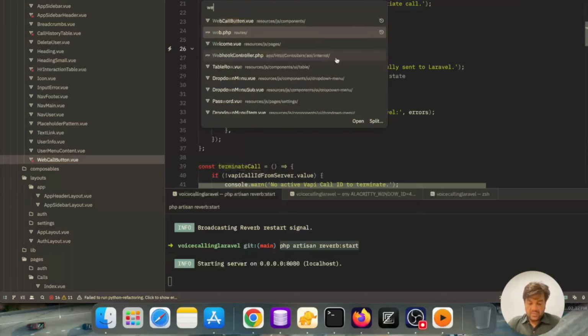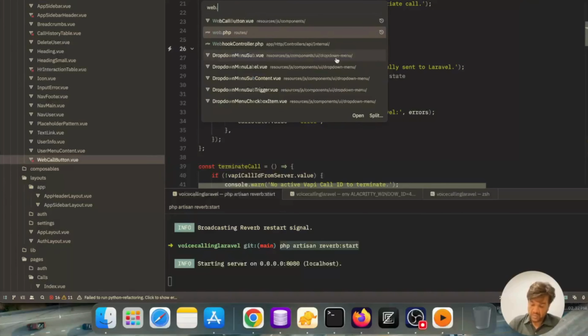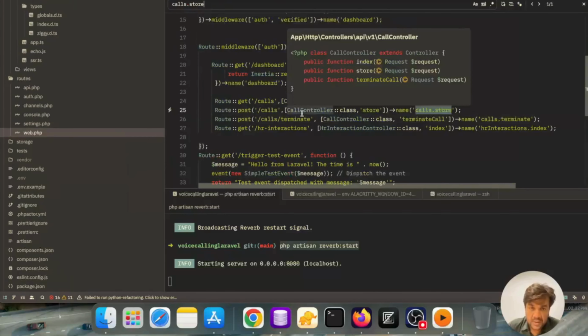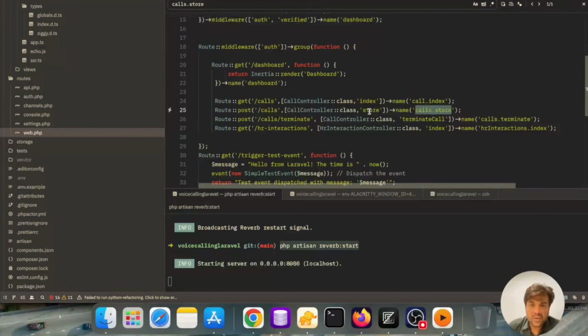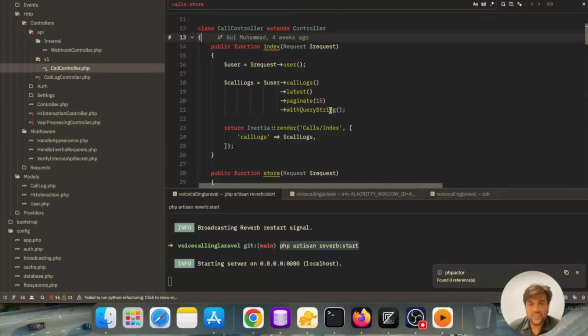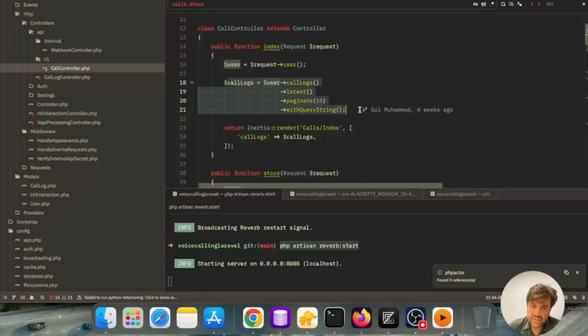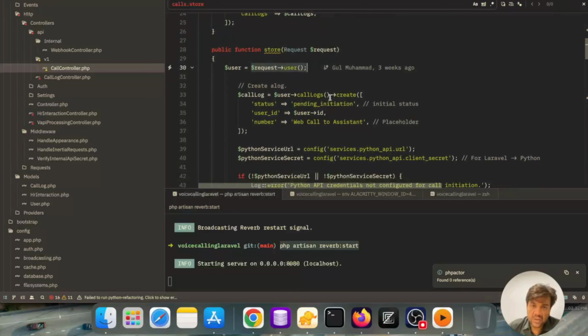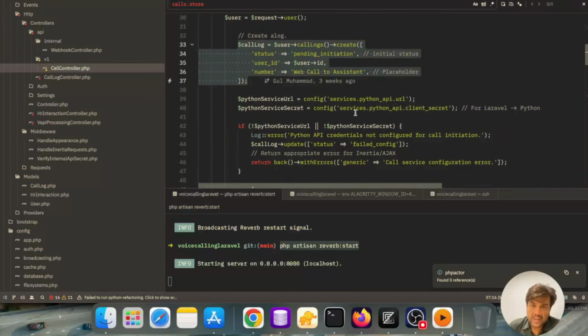Okay, let's see this calls dot store endpoint. Let's go to the web, sorry, yes, web.php, and here is the call controller store. Here on the dashboard where calls were being shown, I just use this relationship. I'm getting the logged in user and then getting his 15 records. When the call is initiated, I'm getting the authenticated user, then creating his call log, and then getting the Python service URL and Python service secret, which is in the services folder.